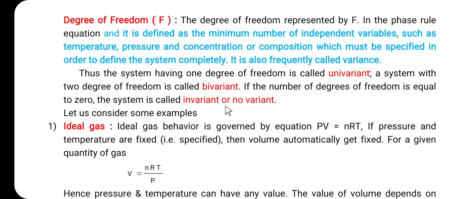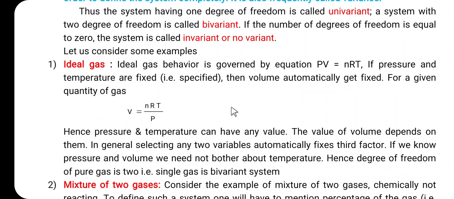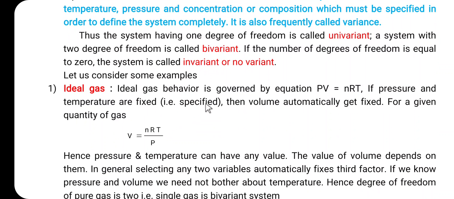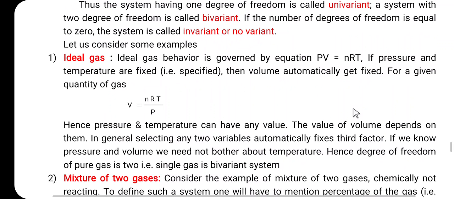Then let us consider some examples. So, the first example is the ideal gas. What is the degree of freedom for the ideal gas? What is the value of F for the ideal gas? So, ideal gas behavior is governed by the equation PV is equal to nRT. All of you know that this is the ideal gas equation. If the pressure and temperature are specified, then the volume automatically gets fixed. So, for a given quantity, from this equation we can write V is equal to nRT by P.